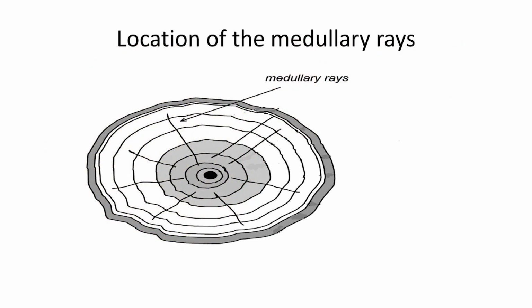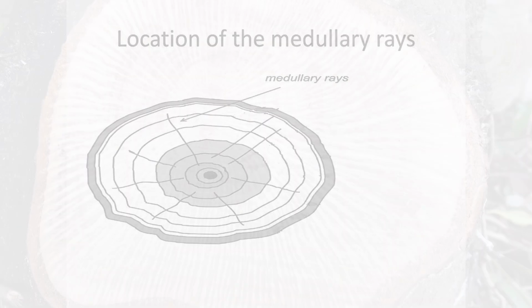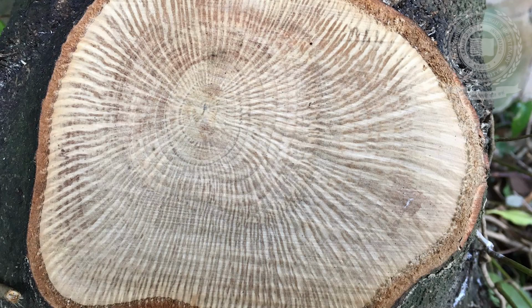And last are the medullary rays. These are thin radial fibers extending from the pith to the cambium layer. They hold annual rings together. In some trees they are broken, and in others they may not be prominent.